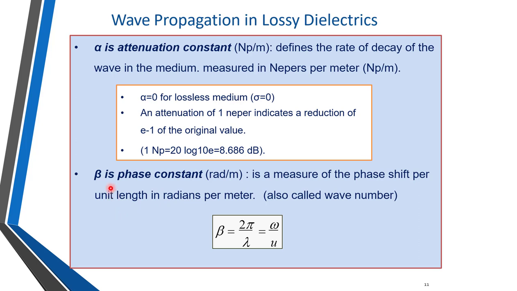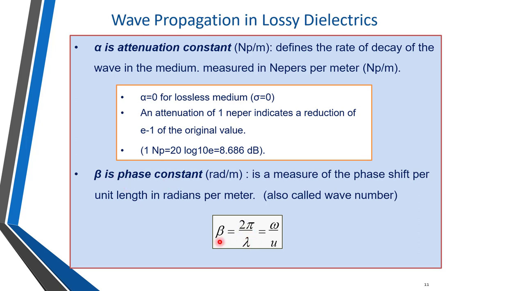Attenuation. Okay, so beta is called the phase constant and it is a measure of phase shift per unit length, in radians per meter. So per unit length means the wave travels in the x direction or in the y direction or in the z direction, and the distance is measured in radians, right? So for one cycle it is 2 pi, the distance traveled, and we call that distance lambda also.